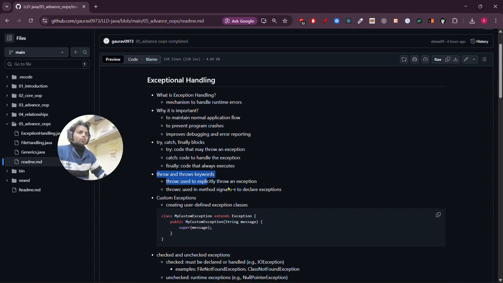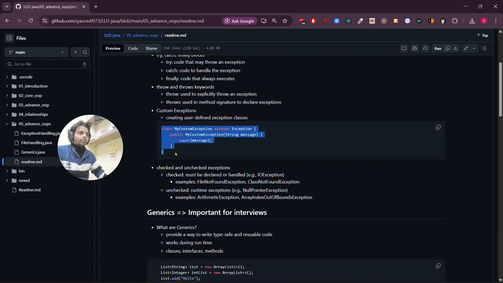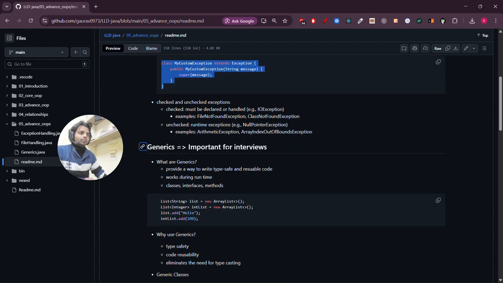There are also the throws and throw keywords. You can read about them. We can also create our own exception handling classes. And then we talk of generics.